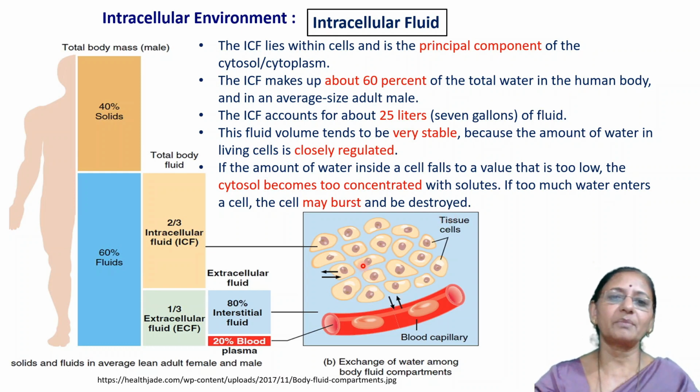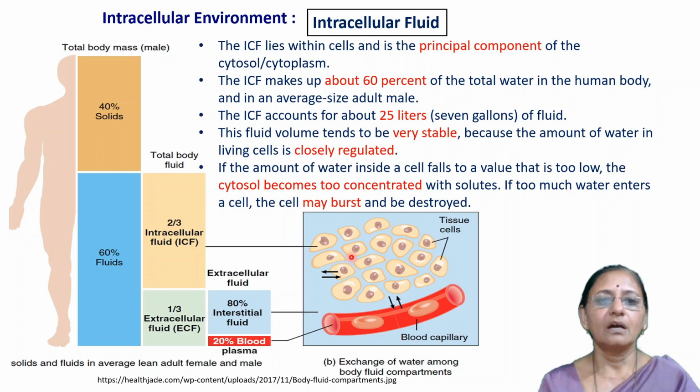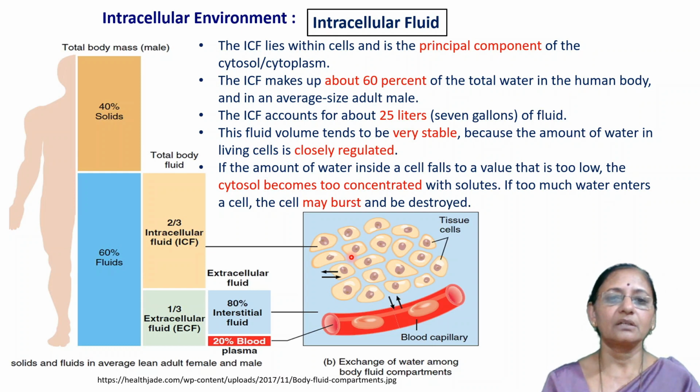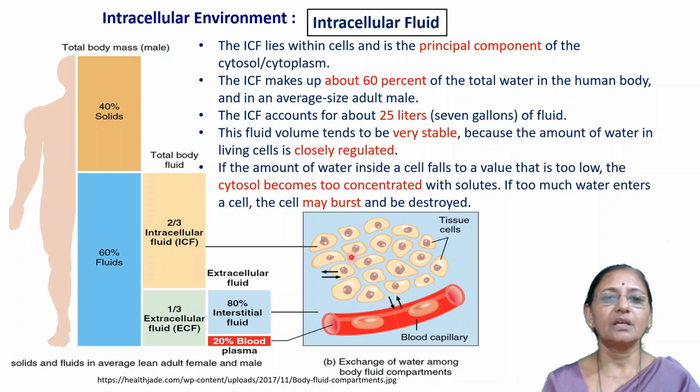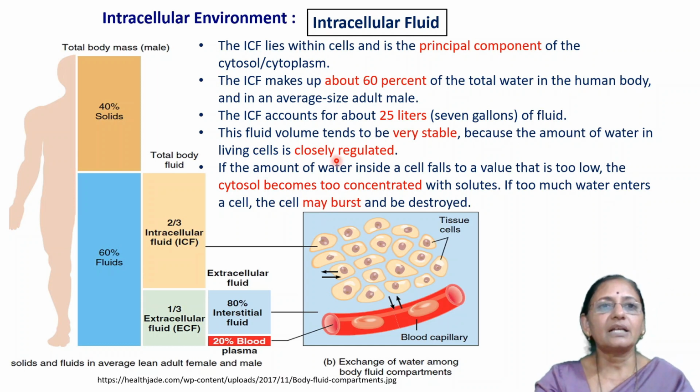This type of experiment can be carried out on RBCs. When one drop of blood is mixed with a hypertonic solution, we can observe that the cell can shrink, or it can swell or burst. This is about the intracellular fluid.